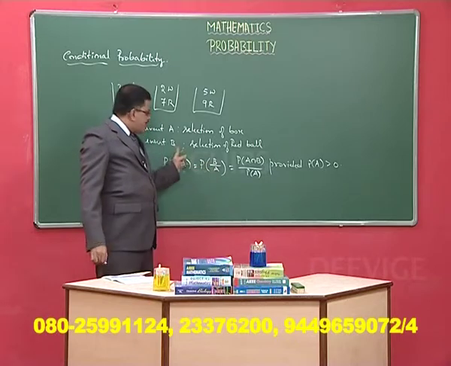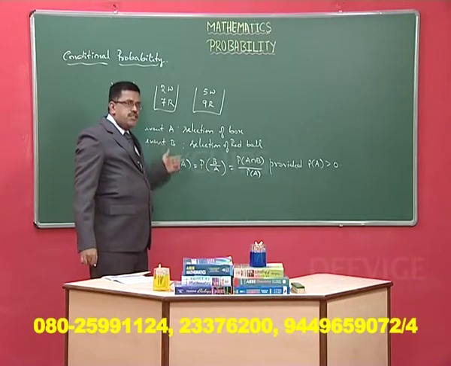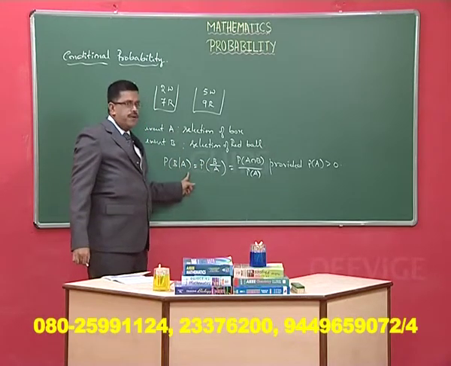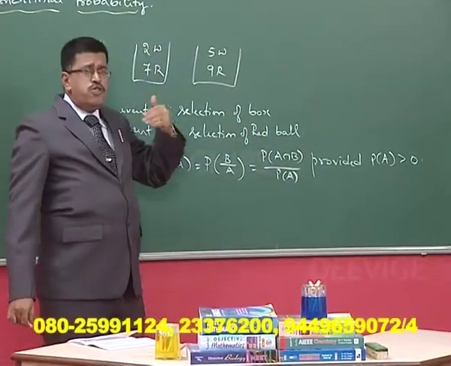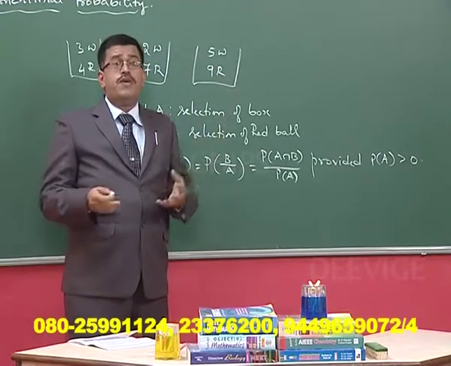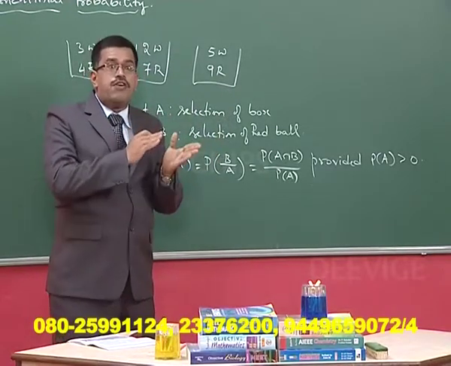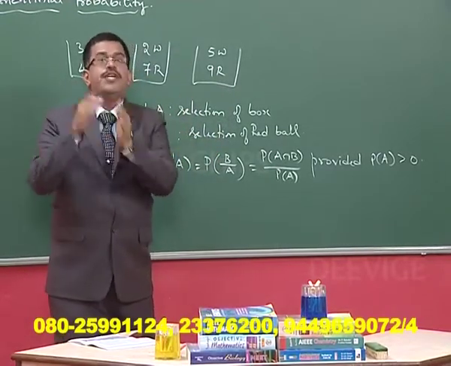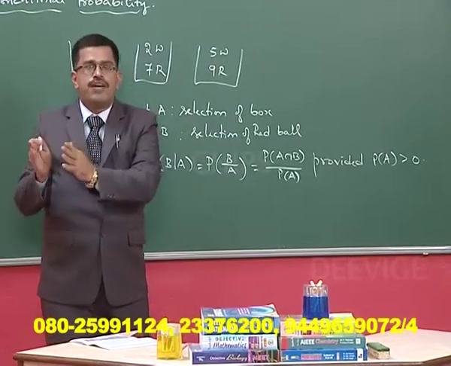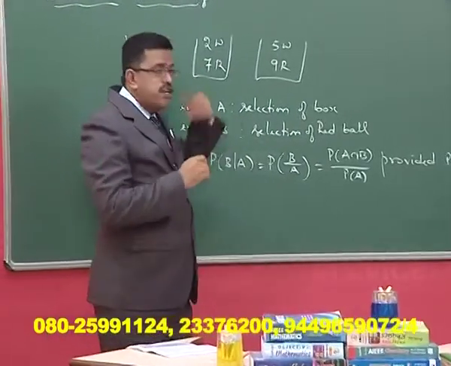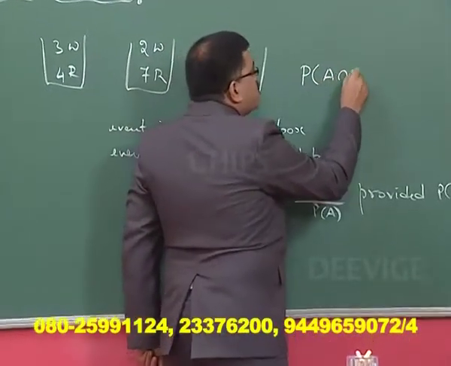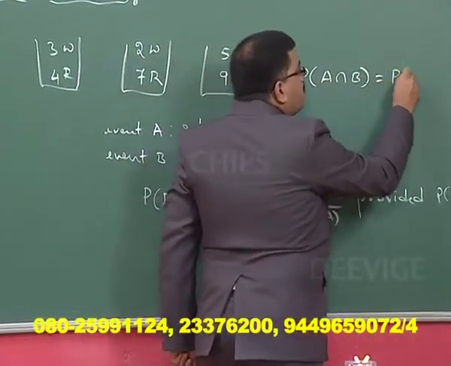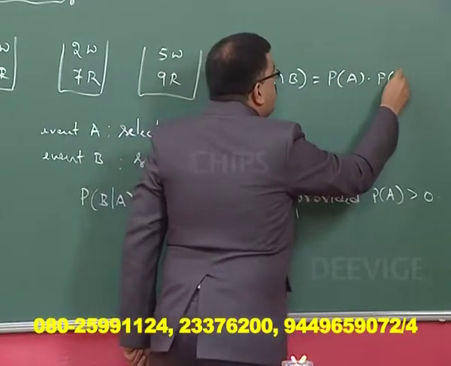Suppose event A is the second event and B is the first event, you can write P of A given B, but the denominator will be P of B. Now, suppose you have independent events. What do we mean by independent events? Happening of one event does not depend on happening of the other event. Suppose A and B are 2 independent events. We write P of A intersection B is equal to P of A into P of B.